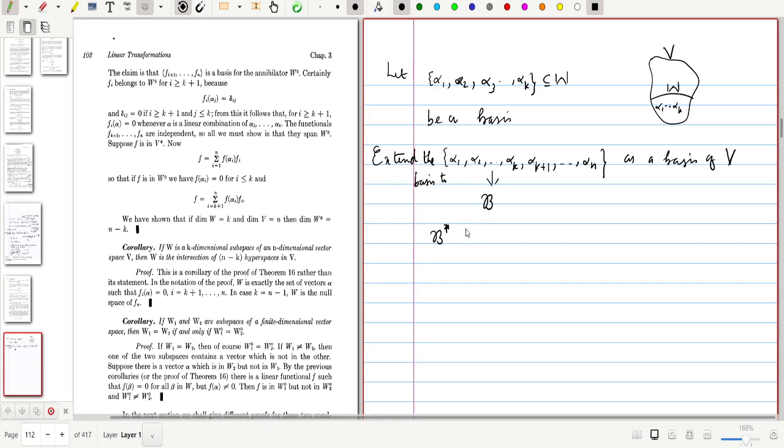So V star consists of linear functions f1, f2, etc., fk plus 1, etc., fn. How do you define this?